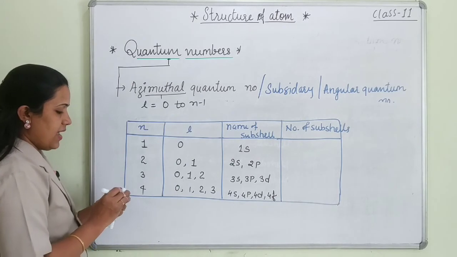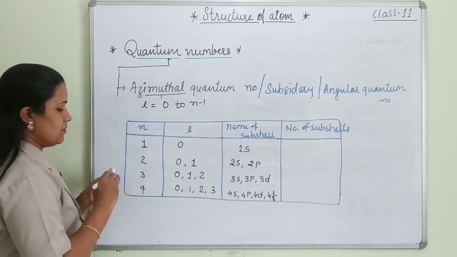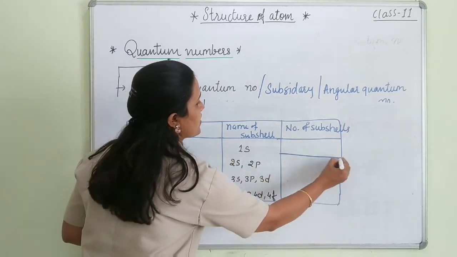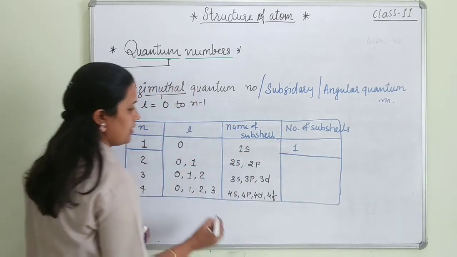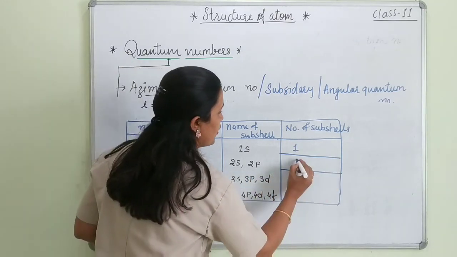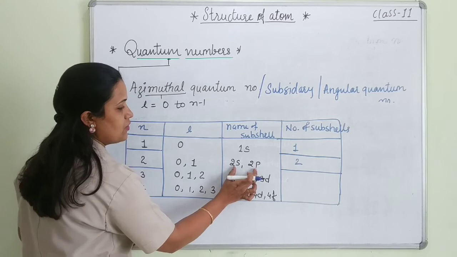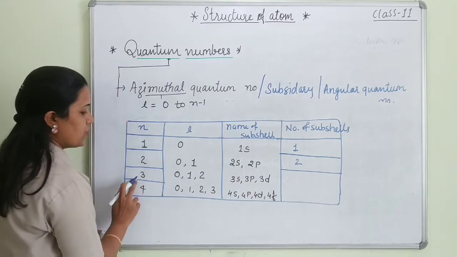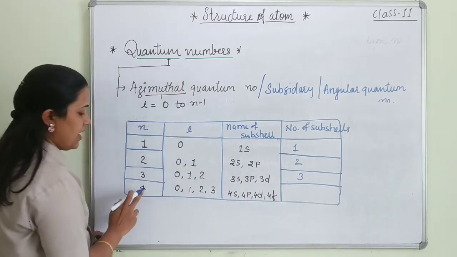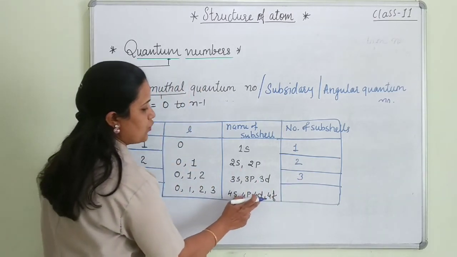So we can say that in the first shell, how many subshells are there? Only 1. For the second shell, how many subshells are there? 2. देखो यहाँ पर हम देख सकते हैं आराम से 2 subshells हैं. And for the third shell we can say there are 3 subshells. And for the fourth, 1, 2, 3, 4.